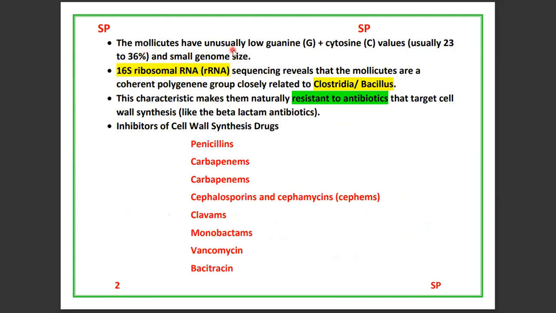Mollicutes have unusually low guanine and cytosine values, usually 23 to 36%. We know generally the DNA is a double helix in structure.